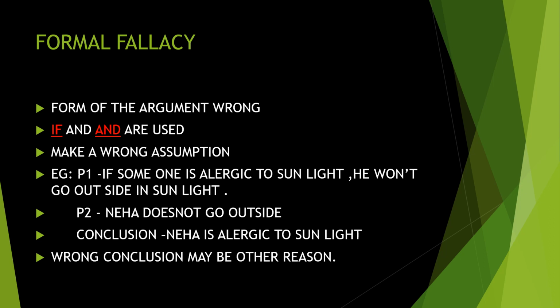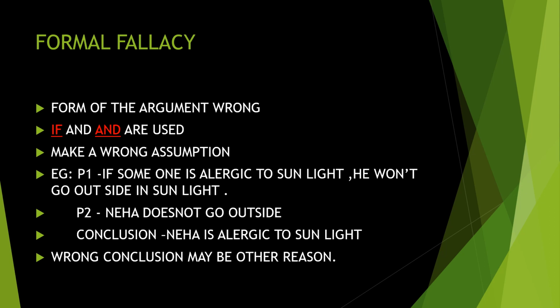If there is any defect in it, if the form of the argument is defective, we call it formal fallacy. And we can see the usage of "if" and "then" in formal fallacy. If and then are used in it, making a wrong assumption, and that we call formal fallacy.